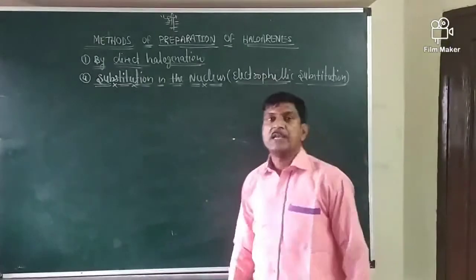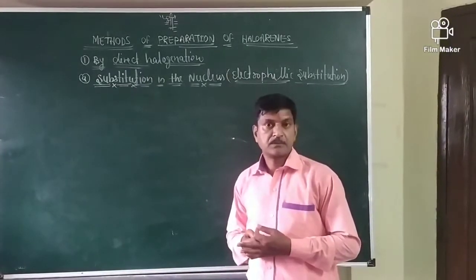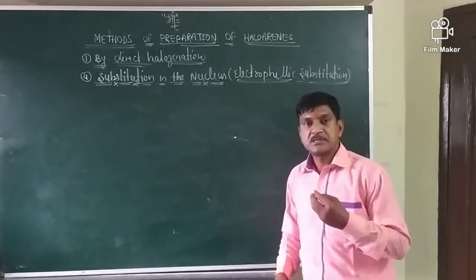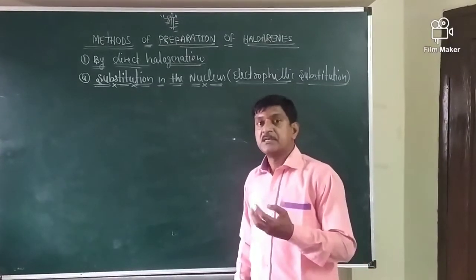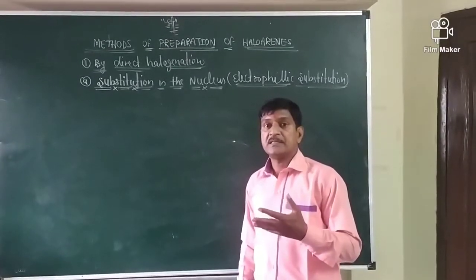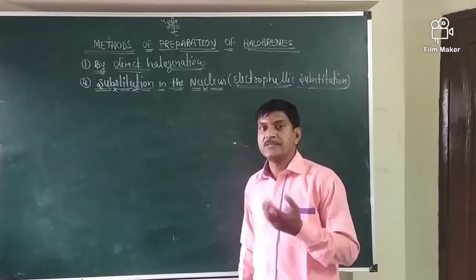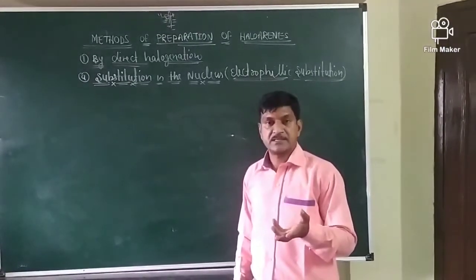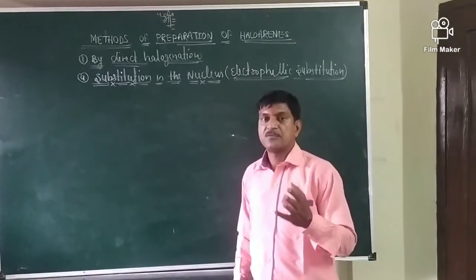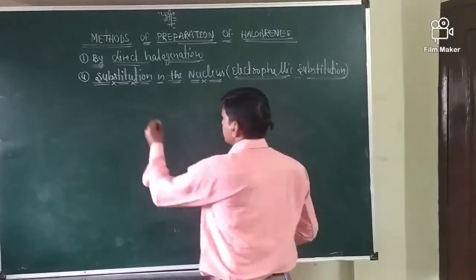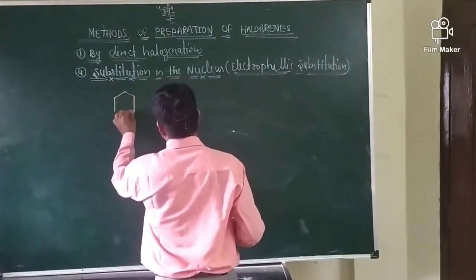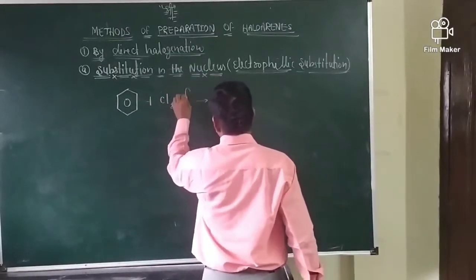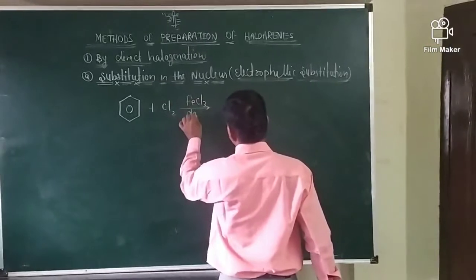This reaction is known as electrophilic substitution reaction. In this reaction, direct halogenation, or chlorination and bromination, takes place in the dark, cold, and in the presence of halogen carriers or Lewis acids like FeCl3, FeBr3, or AlCl3, etc. The reaction proceeds through the formation of a carbocation. Like this is benzene, chlorination of benzene in the presence of halogen carrier FeCl3, dark.